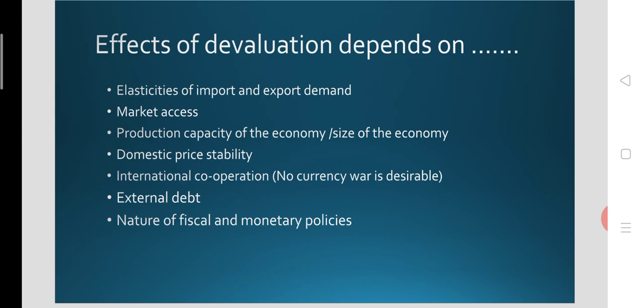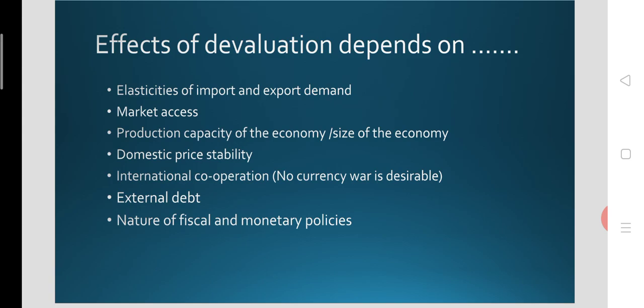Market access is another matter. Then production capacity of the economy. In order to increase the export, even if devaluation is done, the production capacity should be higher, then only they can increase the export. Then domestic price stability is also necessary.